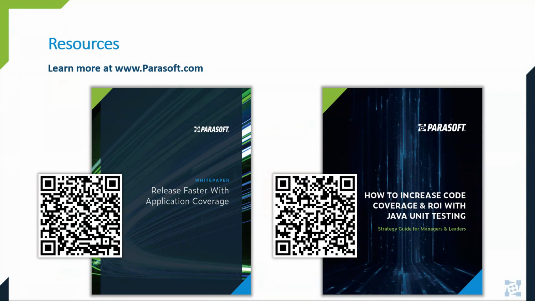None of the coverage data, none of this data ever gets sent out to Parasoft. DTP or the rest of our continuous quality suite can all be deployed within your network and on-prem for you.